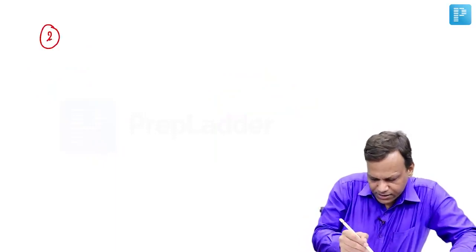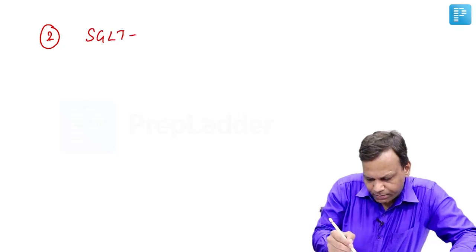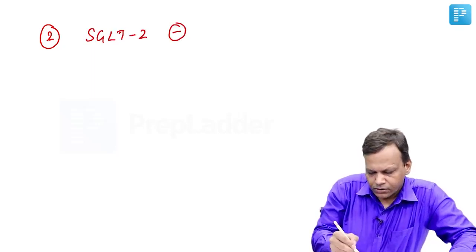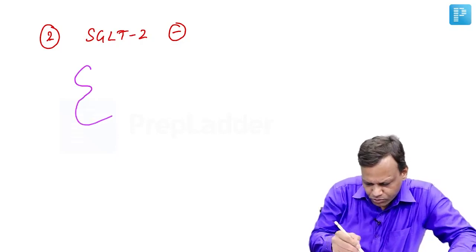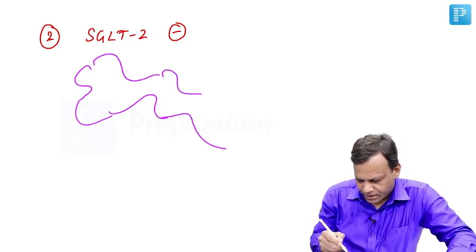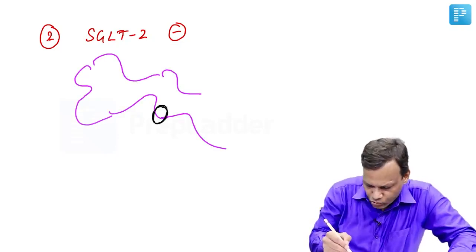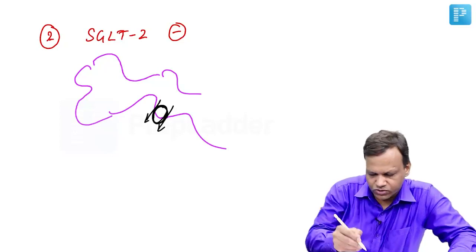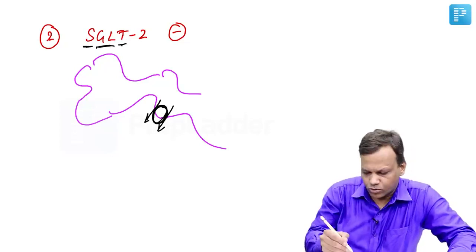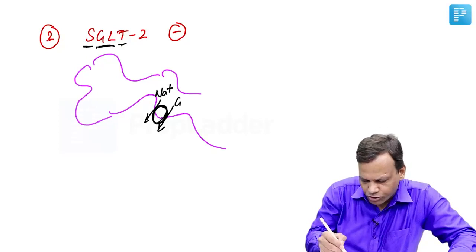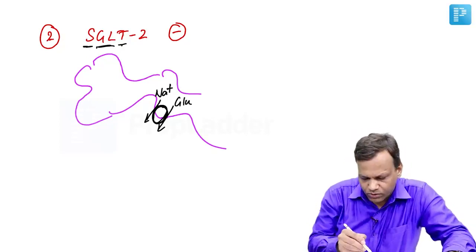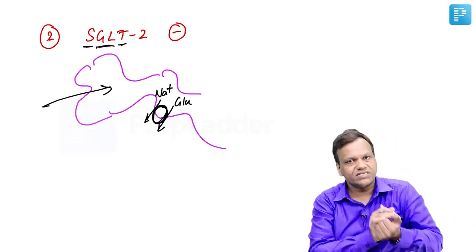Then the second new strategy in diabetes is SGLT2 inhibitors. In the proximal tubules of the kidney, there is a pump known as sodium glucose transporter 2, which helps in reabsorption of sodium and glucose. When glucose is filtered, almost 100% is reabsorbed.